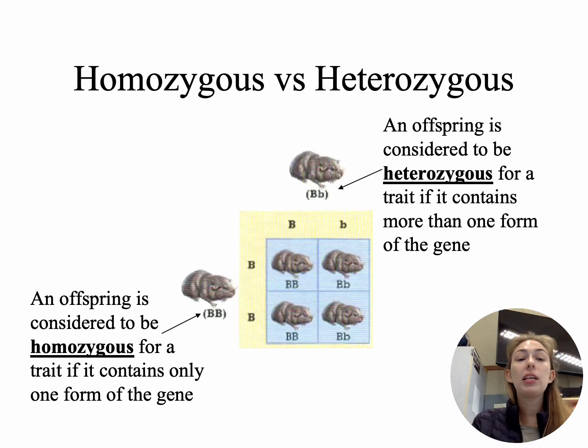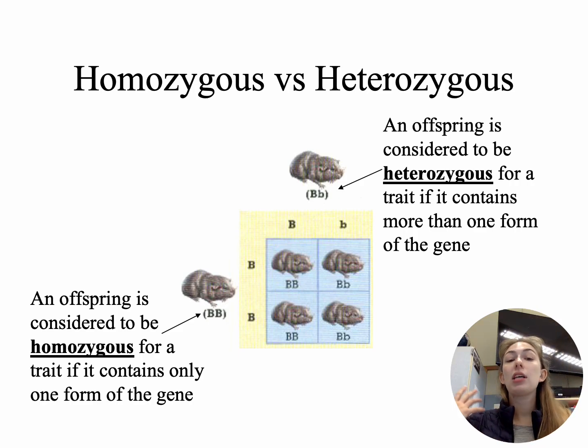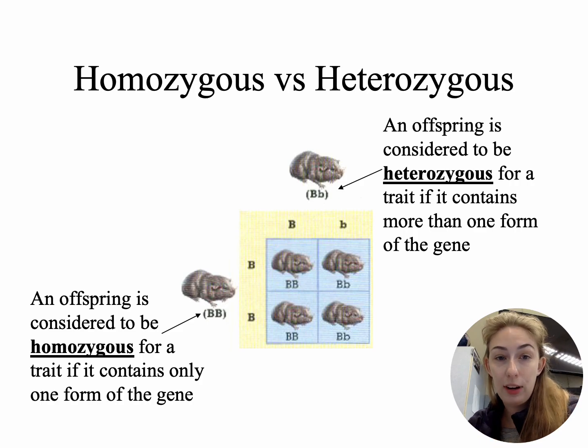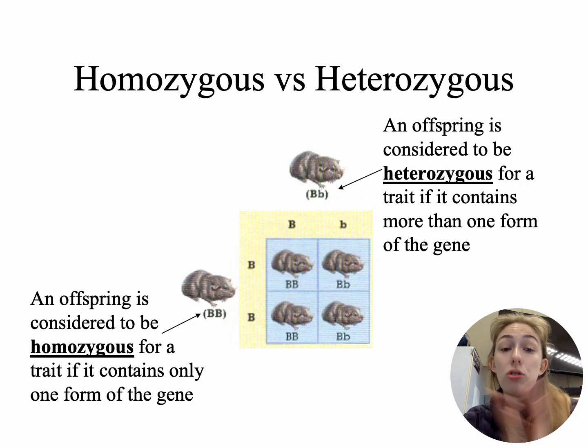Now, homozygous versus heterozygous, okay? Those are big fancy words which kind of refer just to our purebred versus hybrid. So a purebred organism is when it has like that capital B, or lowercase b. The letters have to be the same. Versus heterozygous means that it has to be different. Okay, so it'll be like a capital B, lowercase b, or a capital T, lowercase t. Okay, you do need to know those words, homozygous and heterozygous.